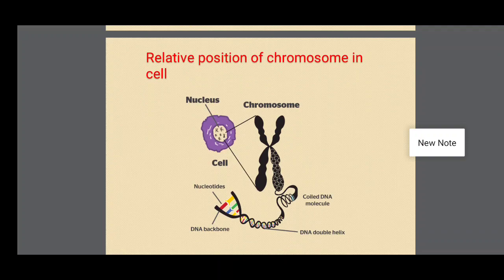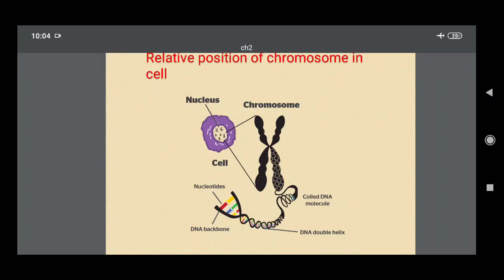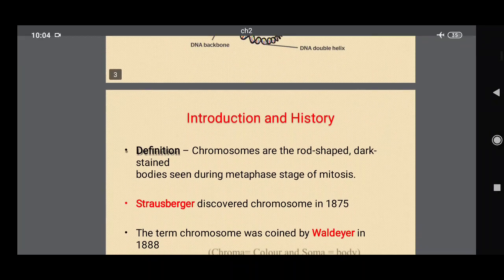In the nucleus, we know that DNA is present. The DNA is a double helix structure. The double helix structure is coiled around proteins and forms chromatin. This chromatin condenses into chromosomes. So chromosomes are the colored bodies we can see at the time of cell division in metaphase.